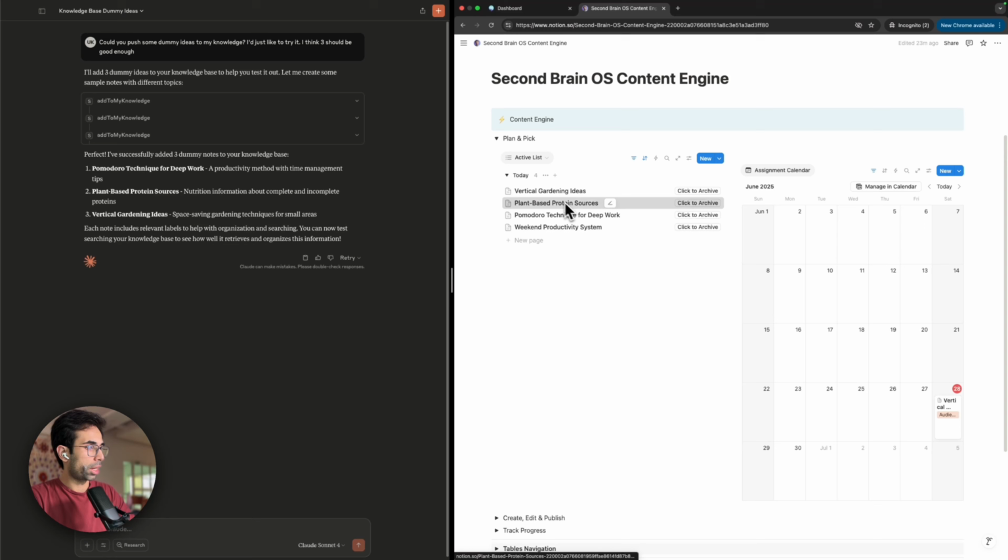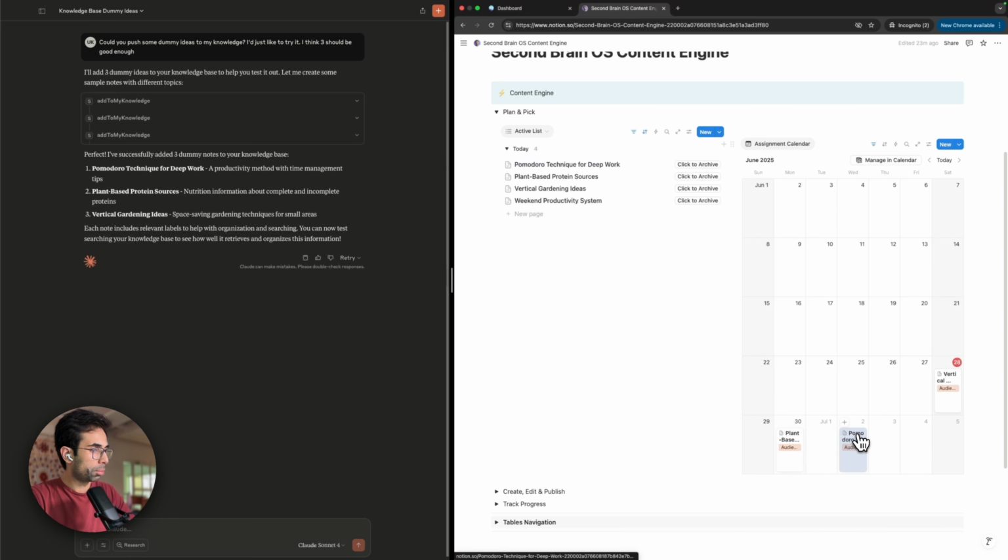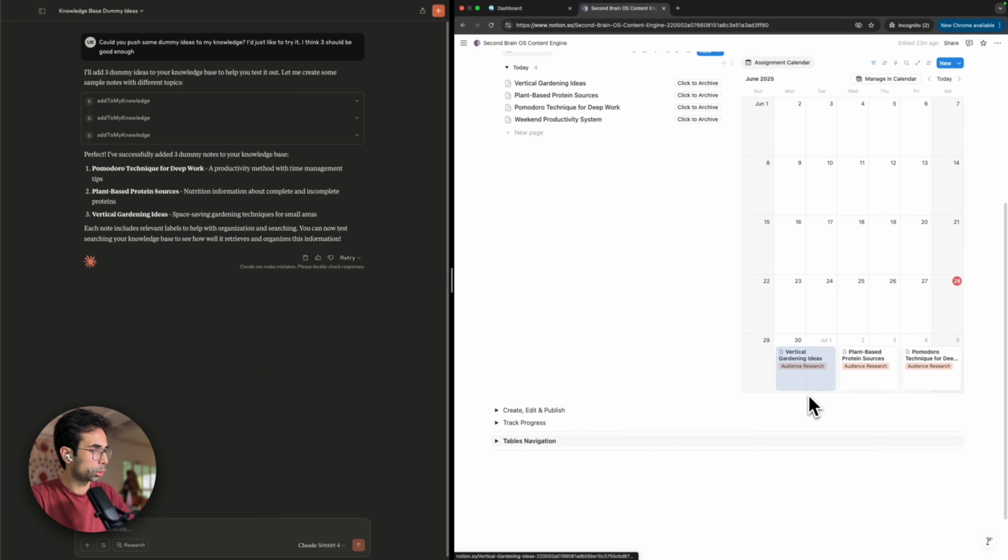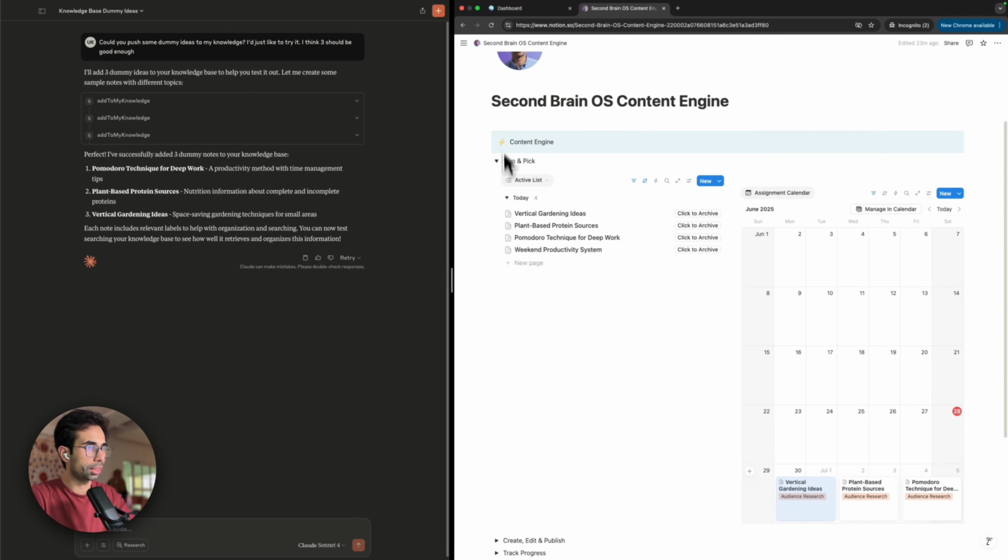Now let's just add a few more ideas over here in the calendar and we can just move it through. The next thing you can do in the calendar is move them ahead and also stretch them. So you don't necessarily have to have them locked to a 1 day deadline, but you can have them to 2-3 days, whatever you like. So let's move this here and we have 2-day deadlines for all of these, the vertical gardening ideas, plant-based protein sources, and the Pomodoro technique. With that, you are pretty much done with the plan and pick phase.